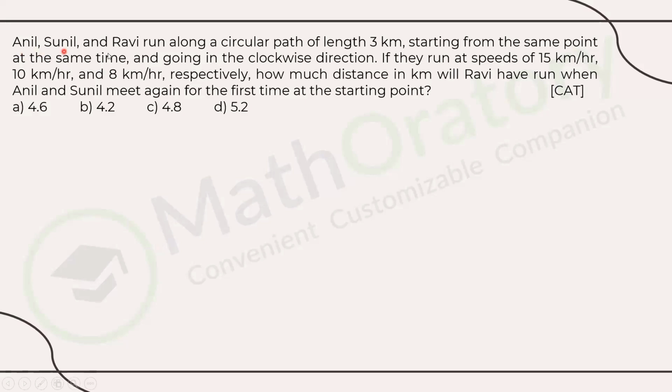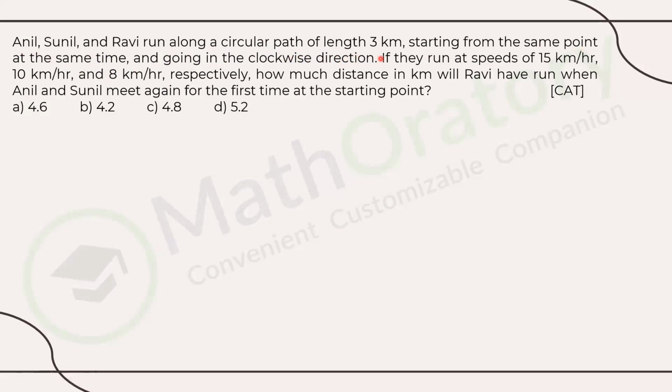So we have Anil, Sunil, Ravi, 3 people running along a circular path of length 3 kilometers, starting from the same point at the same time and going in the same direction, clockwise, anti-clockwise, doesn't matter. So basically they're starting from the same point at the same time and moving in the same direction.